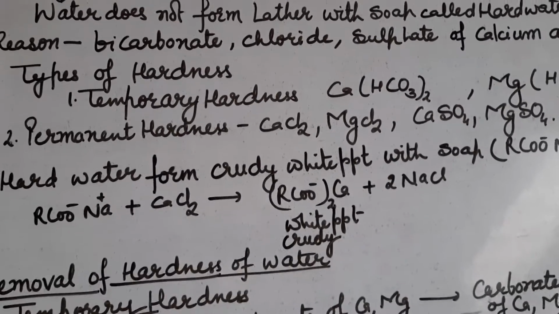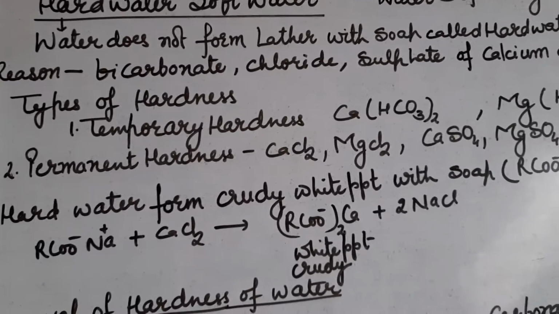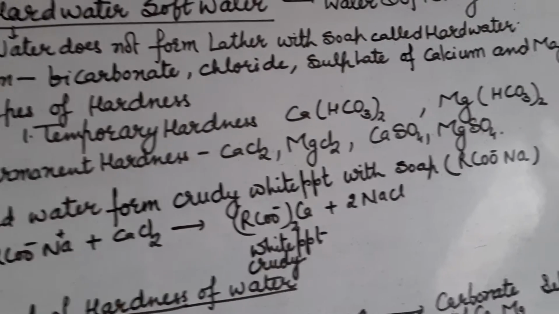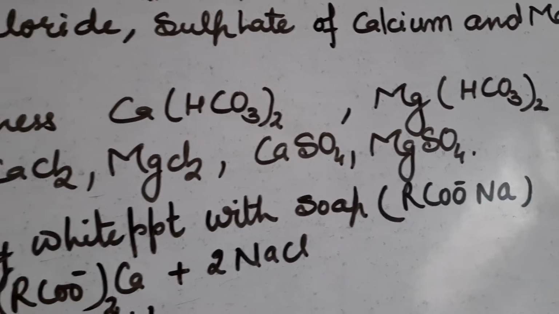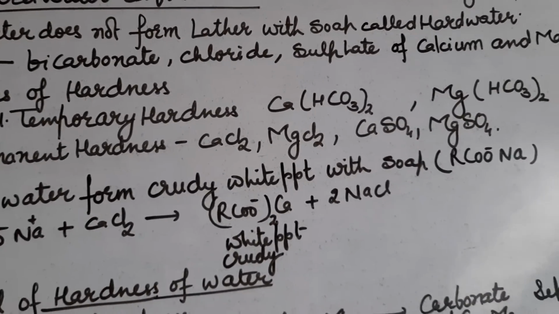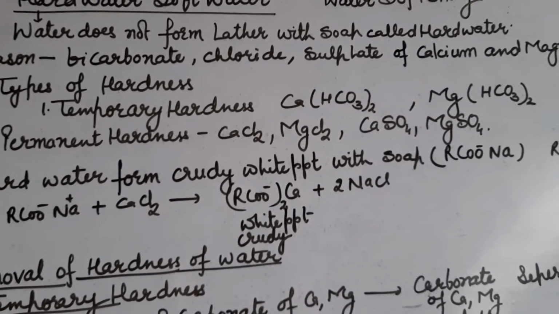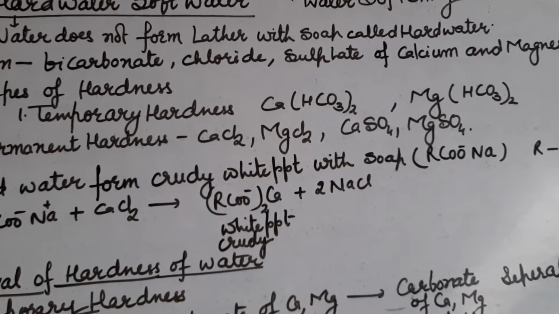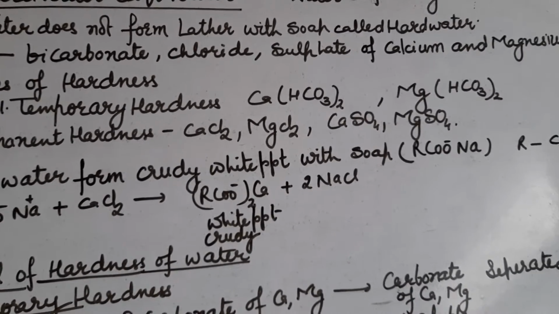Now the question arises, what are the types of hardness? Hardness is of two types: temporary hardness and permanent hardness. Temporary hardness is due to bicarbonate of calcium and magnesium, and permanent hardness is due to chloride of calcium and magnesium and sulfate of calcium and magnesium. Means temporary hardness is due to calcium ion, magnesium ion and bicarbonate ion, and permanent hardness is due to calcium ion, magnesium ion, chloride ion and sulfate ion.